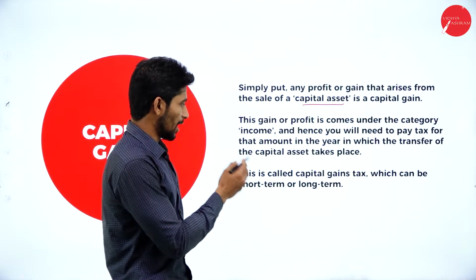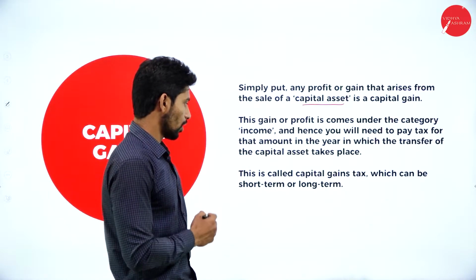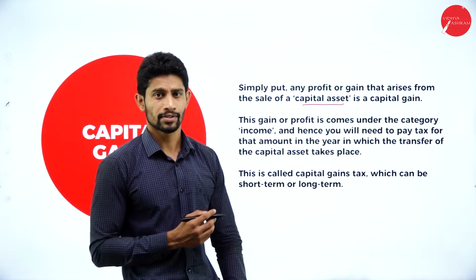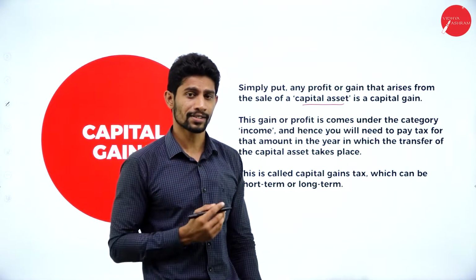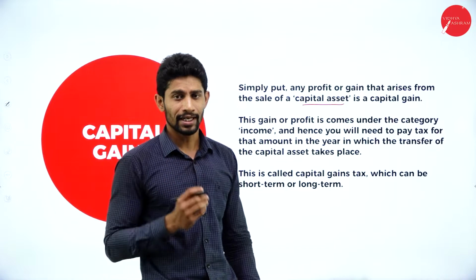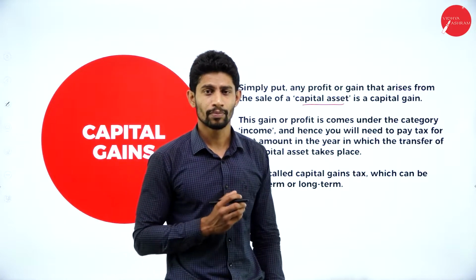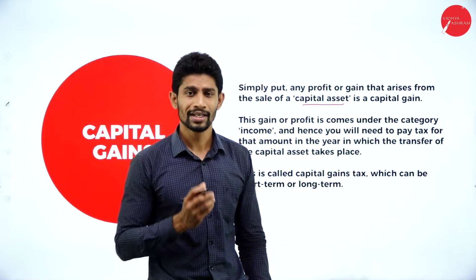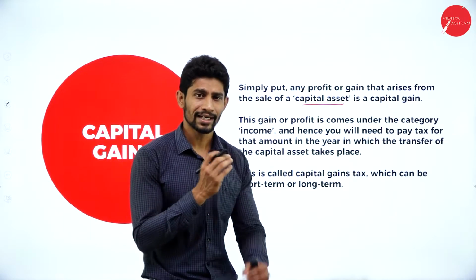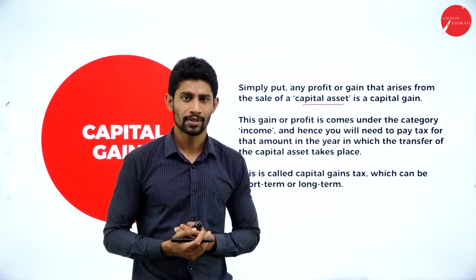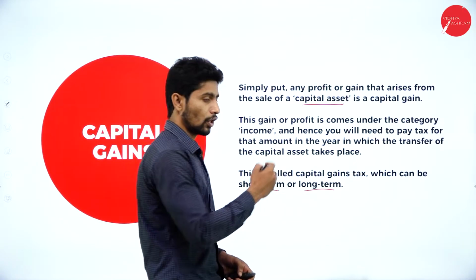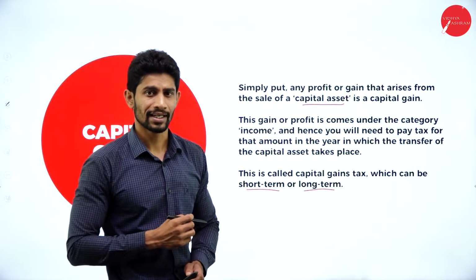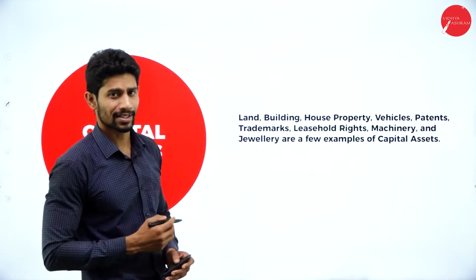This is called capital gain tax, which can be short term or long term. Any profit arising from selling your capital assets is called capital gain, and on that capital gain you are supposed to pay tax to the government. That is called capital gain. And we have two types of capital gain, short-term capital gain as well as long-term capital gain.